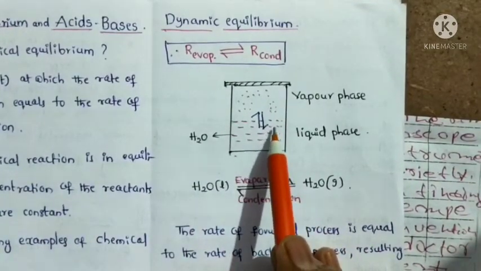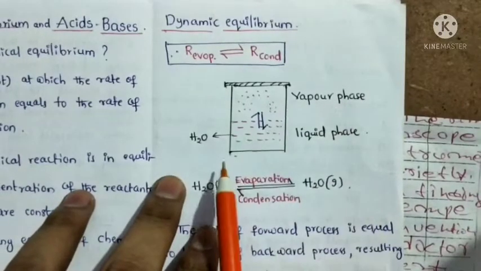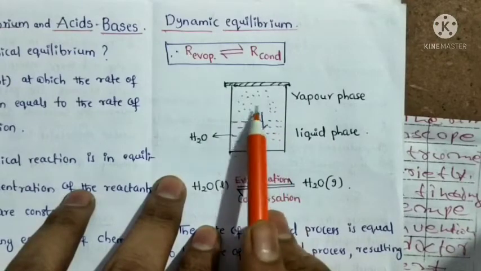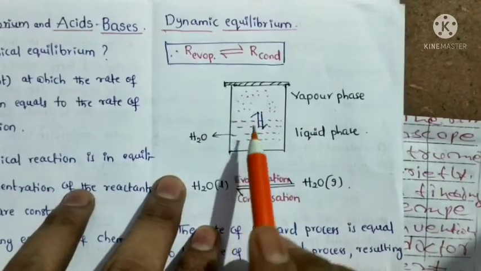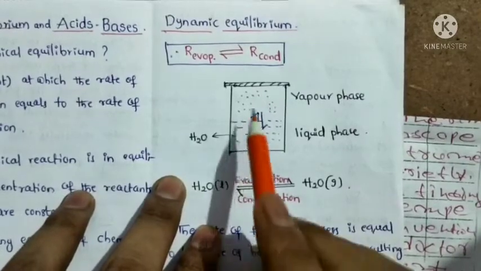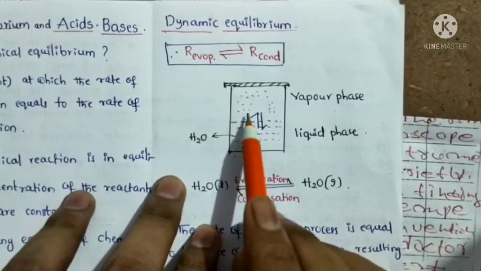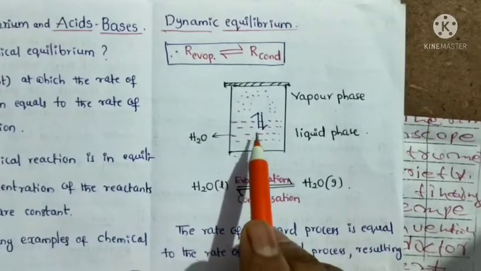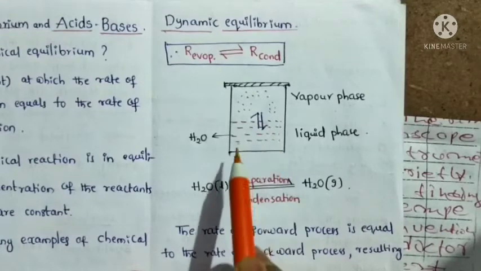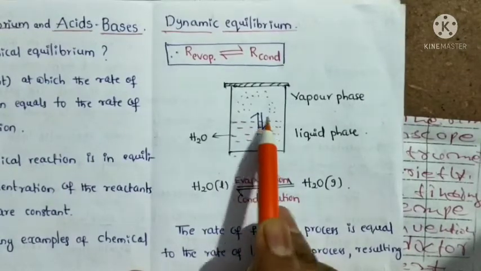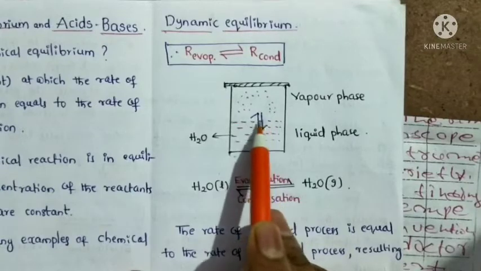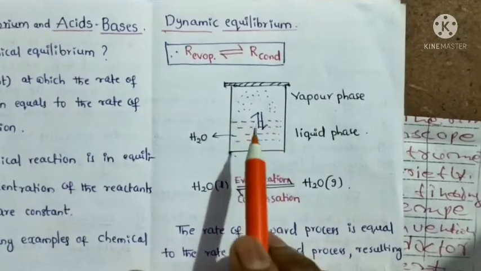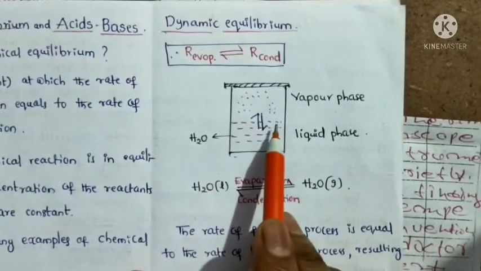Initially more water molecules go into the vapor phase, but after a certain time some water molecules in the vapor phase go into the liquid phase by condensation. At a certain stage, the rate of vaporization and the rate of condensation are equal. That means equilibrium is established.